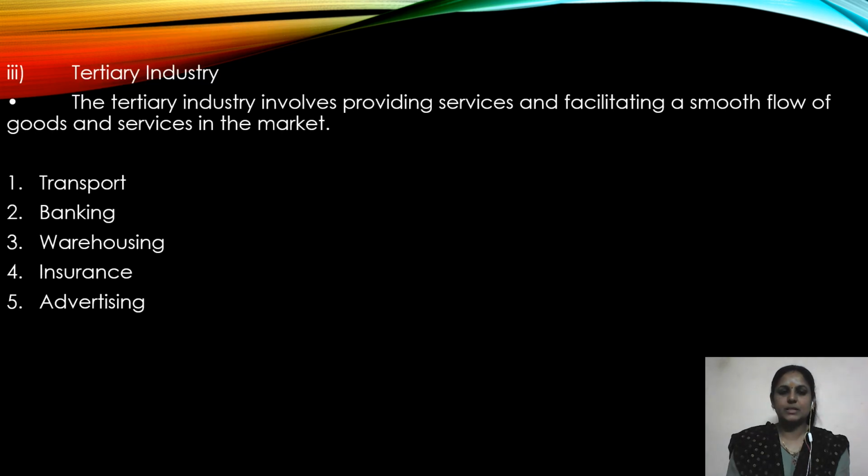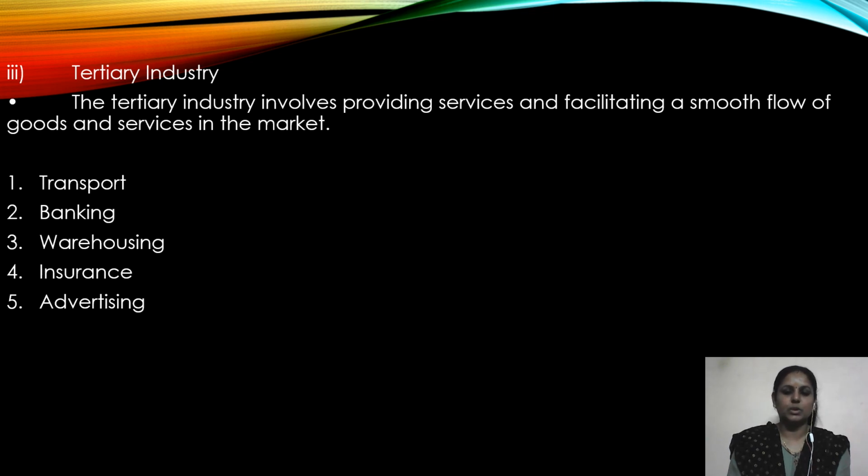The last one is tertiary industry. The tertiary industry involves providing services and facilitating a smooth flow of goods and services in the market. The tertiary industry is also known as the service industry and it helps the primary and secondary industries with their activities. So, different types of services provided by the service industry are transport, banking, warehousing, insurance, and advertising.